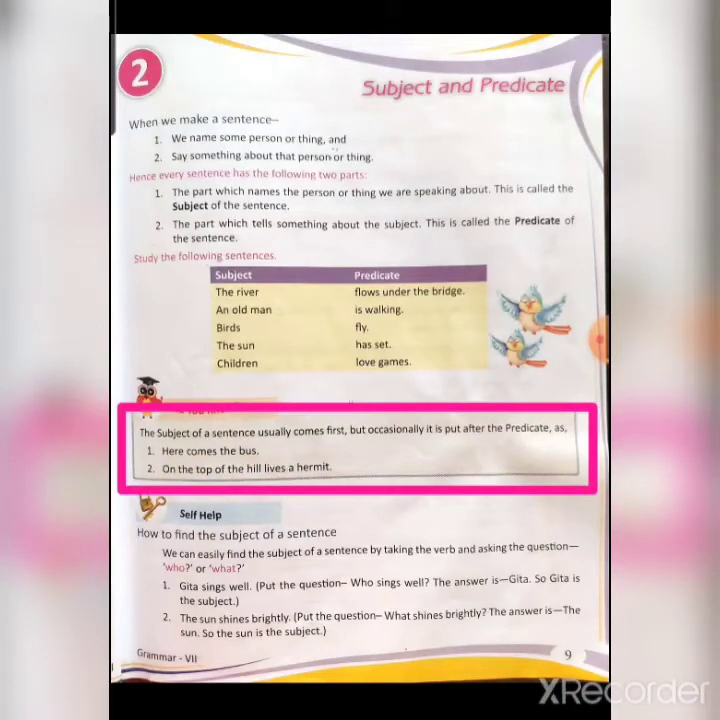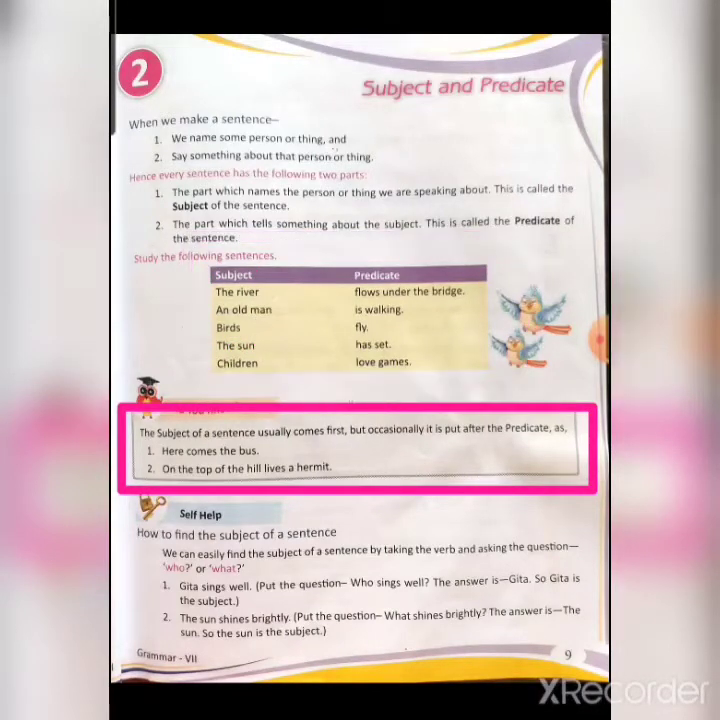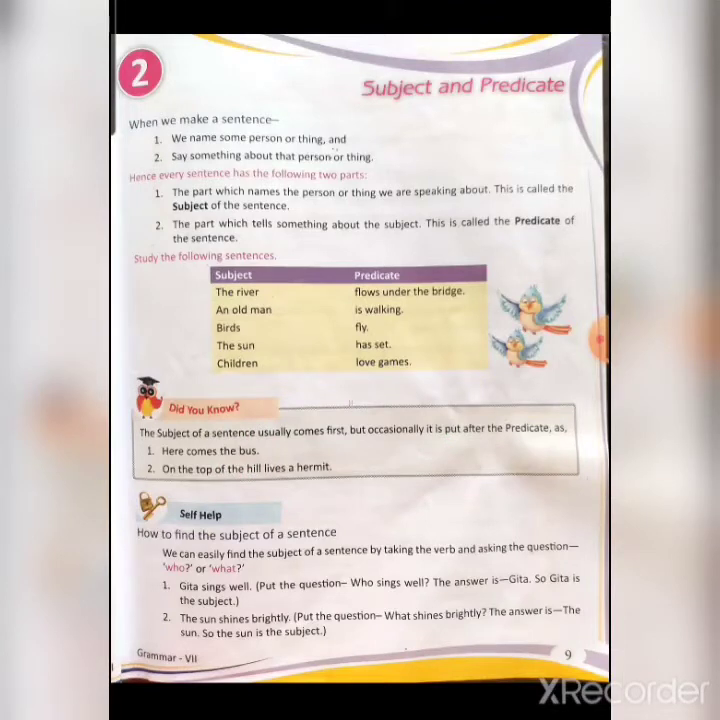The subject of a sentence usually comes first, but occasionally it is put after the predicate as in the following. Beta, normally in the above sentences, just check the yellow box. In these sentences we have seen that the subjects are coming before the predicate. Yes or no? But sometimes it can happen that the subject comes after the predicate. Like for example, here comes the bus. So beta, the bus is the subject and here comes is the predicate. So we can say that the subject is coming after the predicate. So this can also happen.